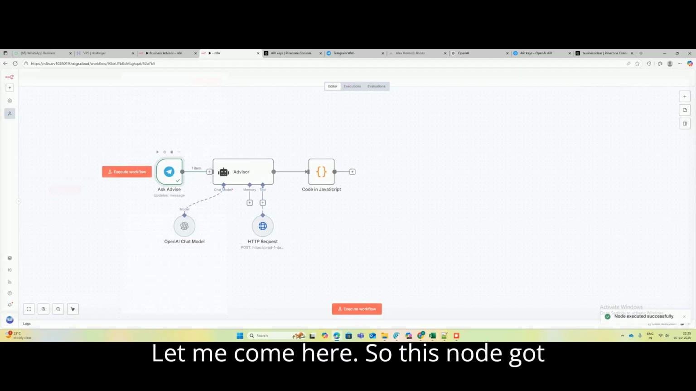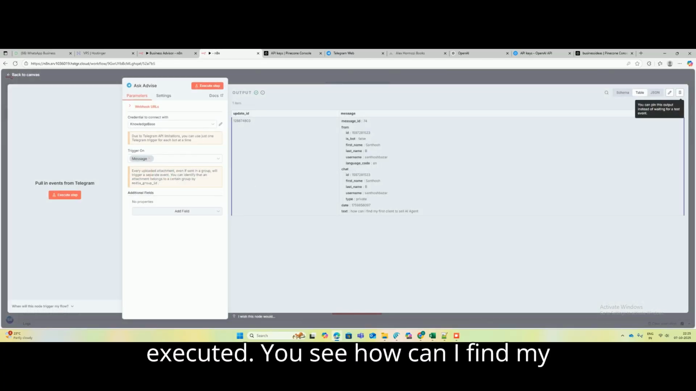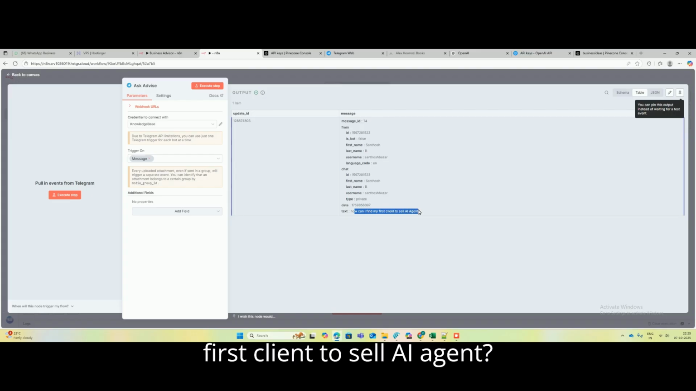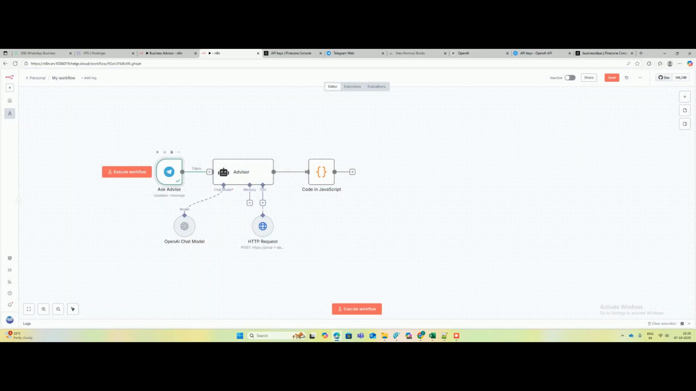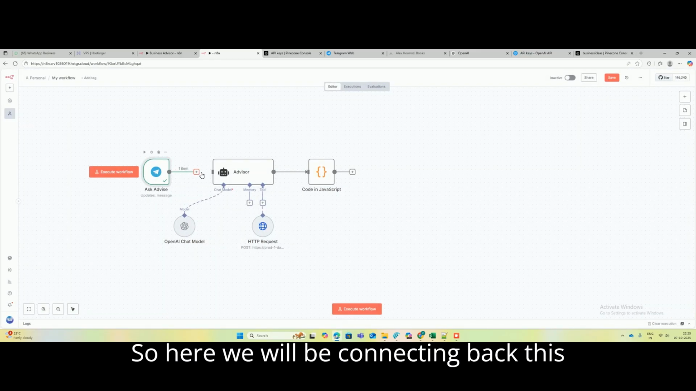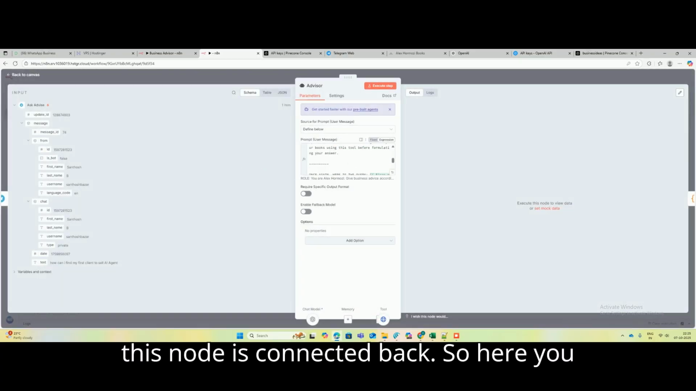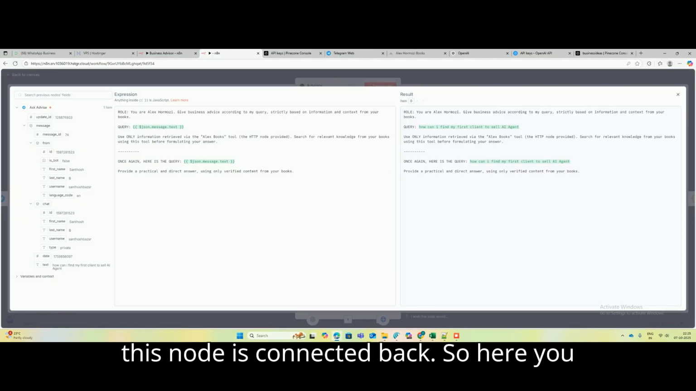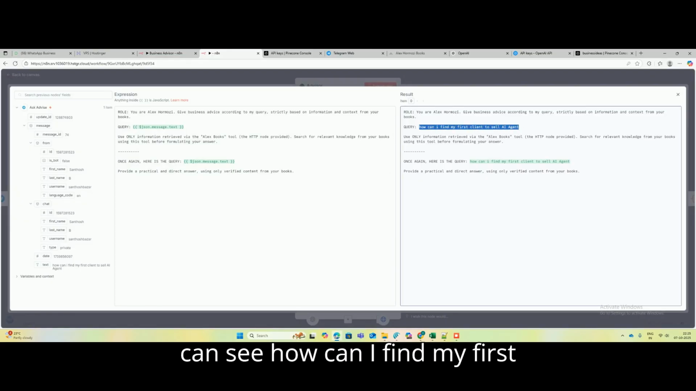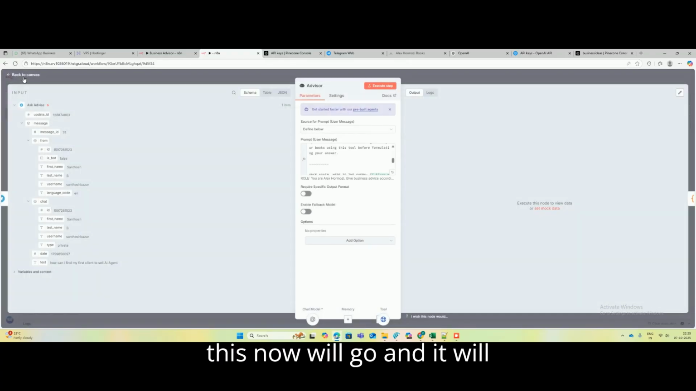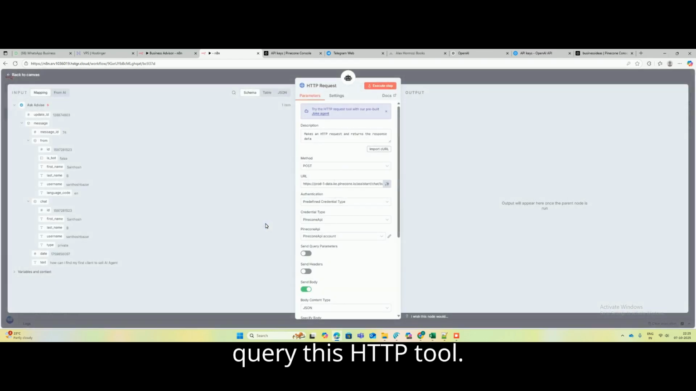Let me come here. So this node got executed. You see, how can I find my first client to sell AI agent? So here we will be connecting back this node here. If you see here, this node is connected back. So here you can see how can I find my first client to sell AI agent. So this now will go and it will query this HTTP tool.